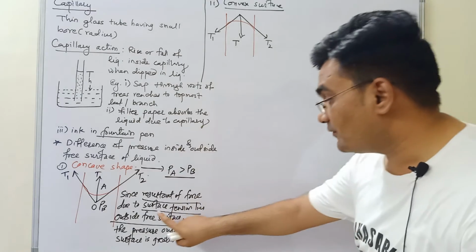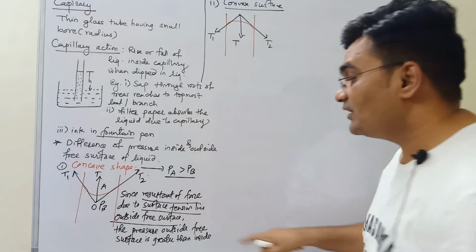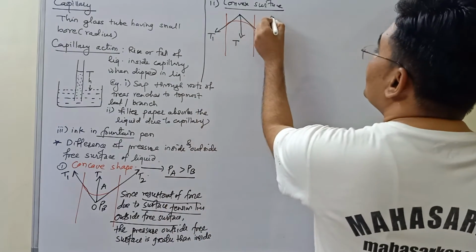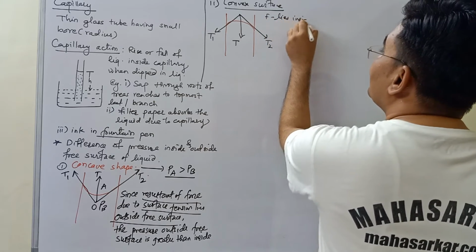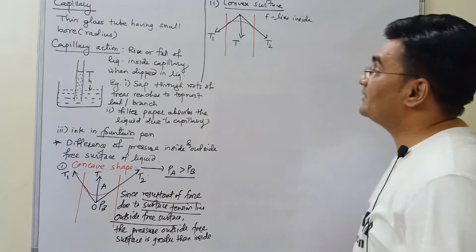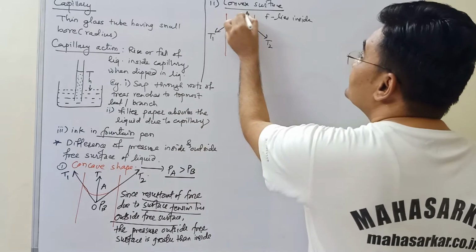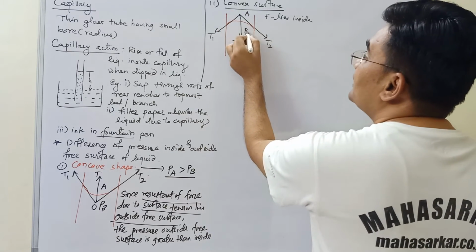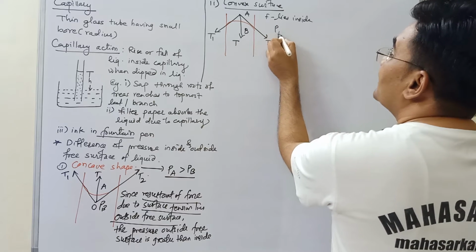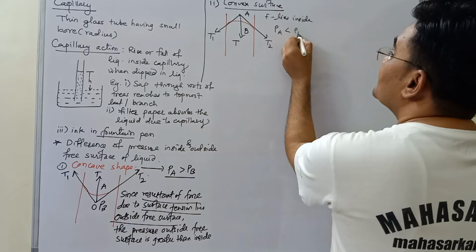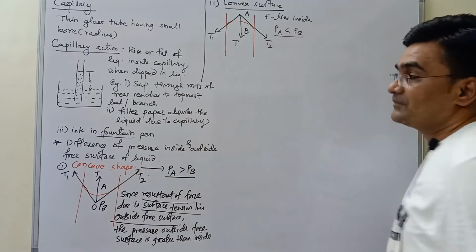So the resultant of force due to surface tension lies inside the free surface. If point A is in the air and point B is in the liquid, then pressure at point A is less than pressure at point B.